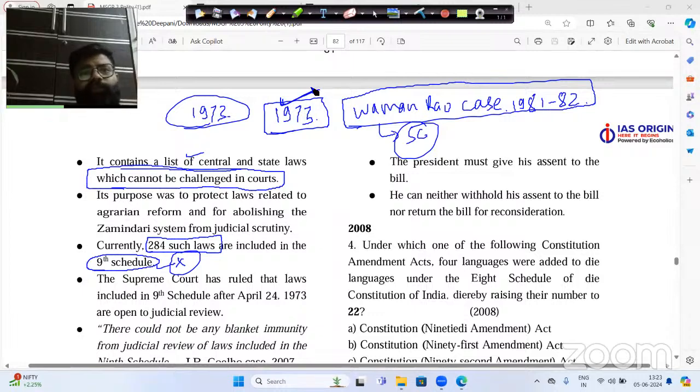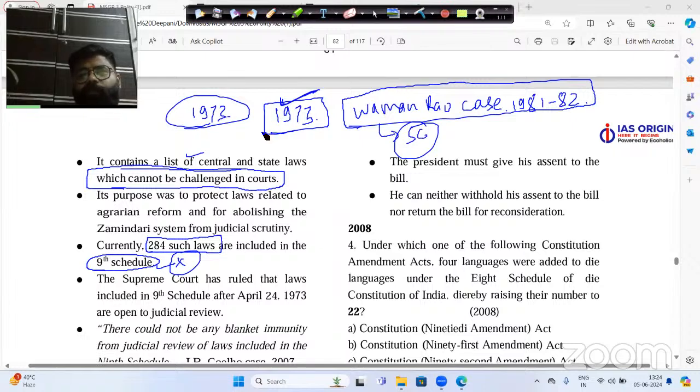But the laws which are made after 1973 and put under the ninth schedule are under judicial review. I'm repeating the same thing again. Please listen to this. This is very important, very complicated. In the Vaman Rao case 1981-1982, Supreme Court said the laws made by the central government and put under the ninth schedule till the year 1973 will not come under judicial review. But the laws made by the central government after 1973 and put under the ninth schedule will come under judicial review. So this is very, very important here.